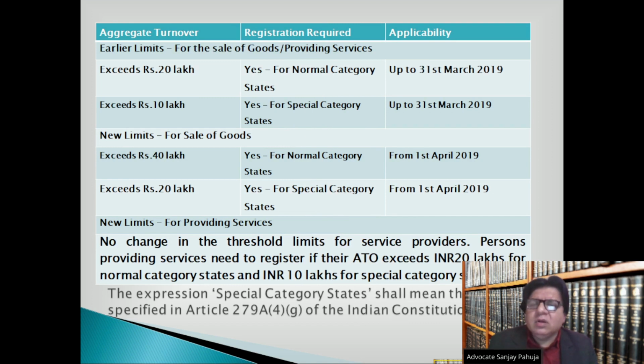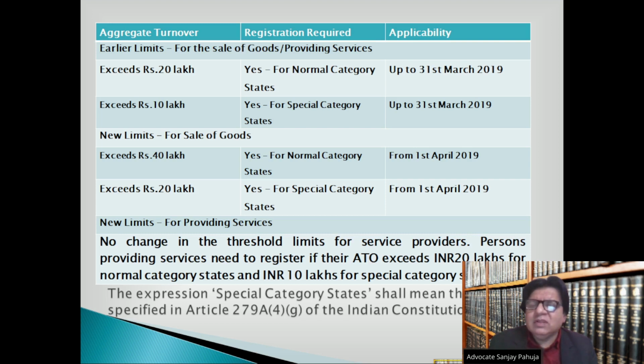Aggregate turnover, registration required, applicability. Earlier limits for the sale of goods or providing services: if aggregate turnover exceeds rupees 20 lakh, registration is required for normal category states, and its applicability was up to 31st March 2019. If the aggregate turnover exceeds rupees 10 lakh for special category states, applicability is up to 31st March 2019.